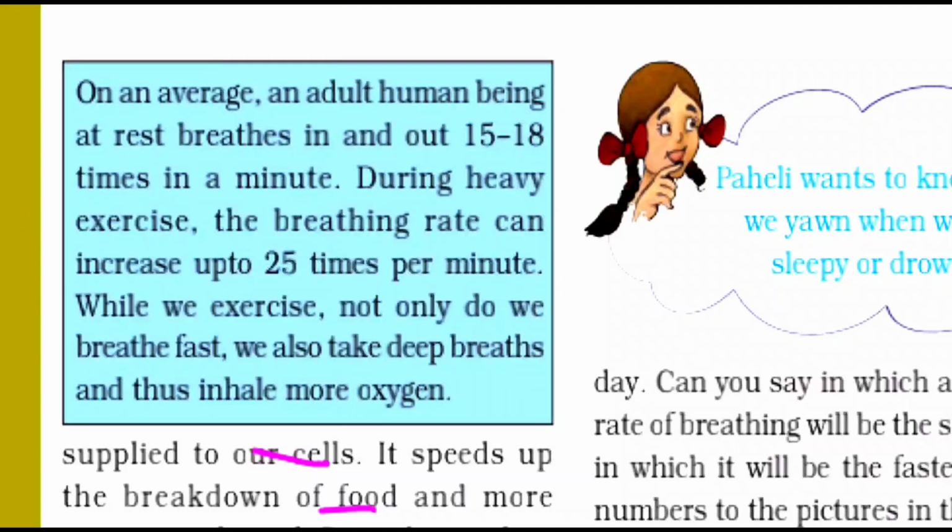On an average, an adult human being at rest breathes in and out 15 to 18 times in a minute. So this is your breathing rate, that is 15 to 18 times in a minute. During exercise, the breathing rate can increase up to 25 times per minute. While we exercise, not only do we breathe fast, we also take deep breaths and thus inhale more oxygen.